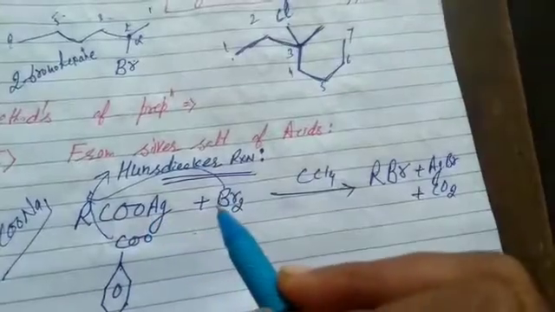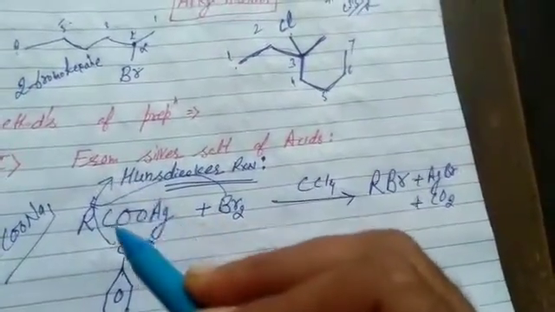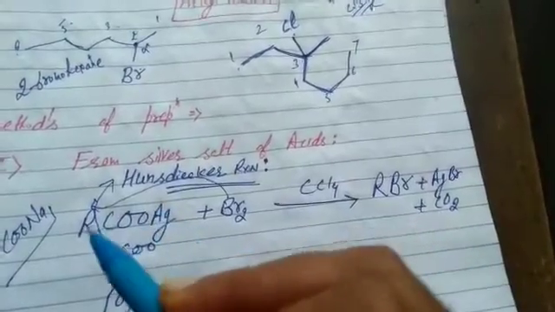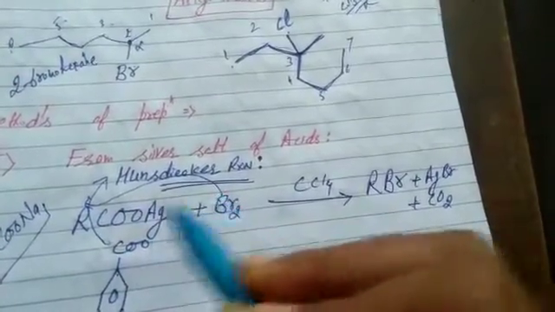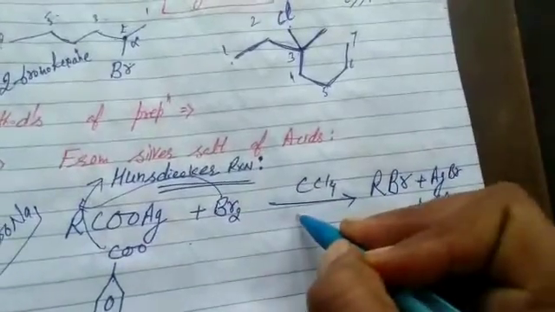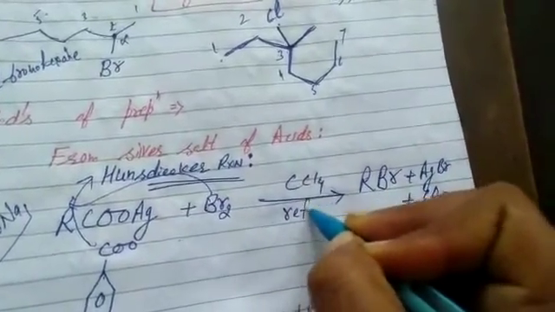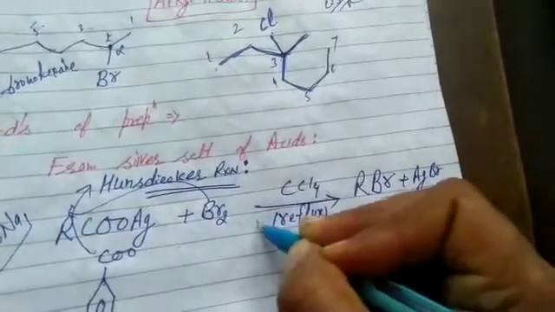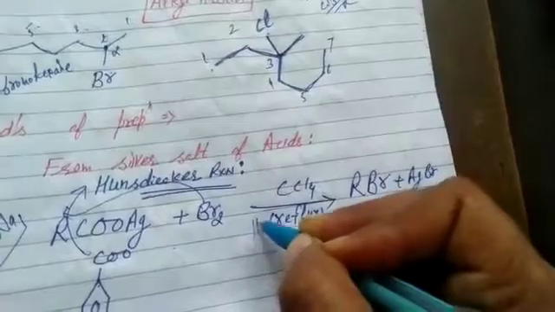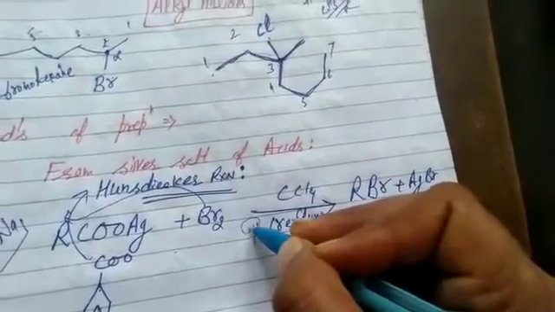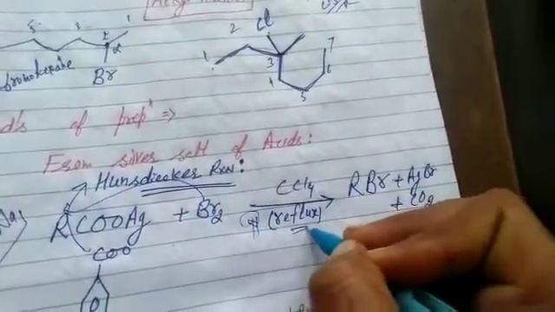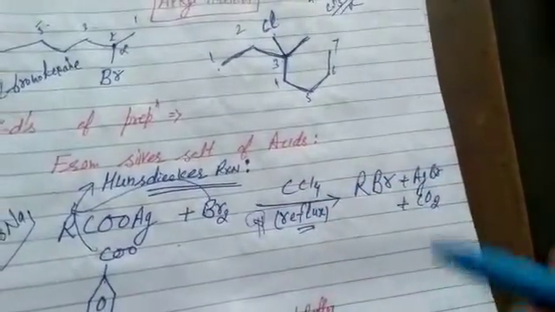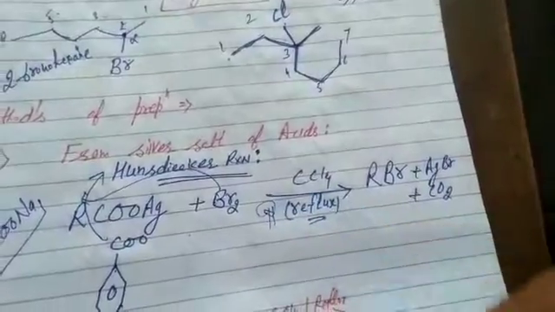Silver salt of acid with bromine. The reaction proceeds due to carboxyl group. This part eliminates, carboxyl group eliminates, and the alpha carbon is linked with halogen atom, leading to the formation of RBr. Sometimes it may be mentioned reflux. Reflux is the laboratory technique in which liquid is boiled in a container linked with a condenser. When we do manufacturing in labs, the technique is called reflux.